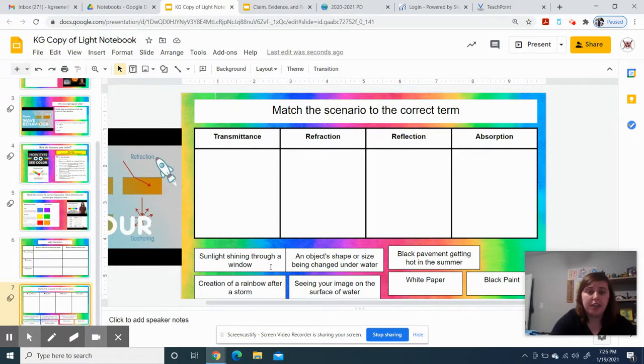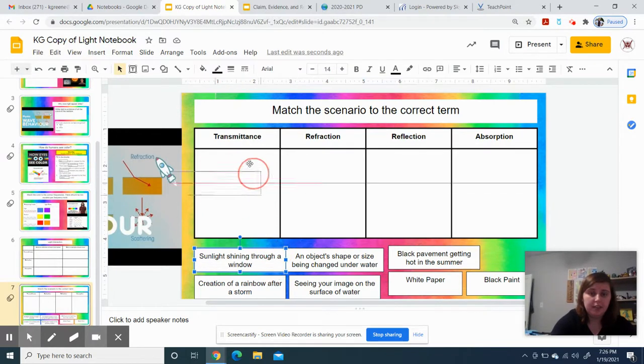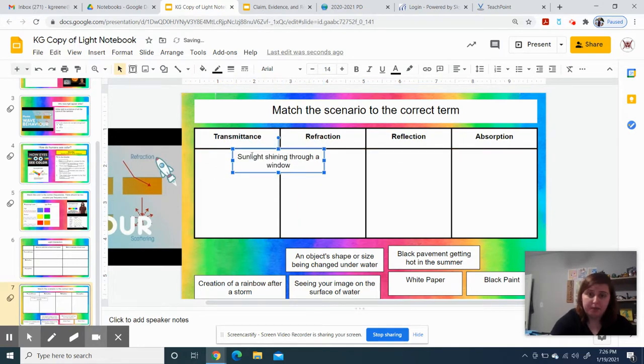So sunlight is shining through a window, transmits, or if you put it a little bit in refraction too, I'm fine with that. But transmittance starts with a T, light shining through. If it ever goes through and out the other side, that's an example of transmittance. But if you also are thinking refraction too, you can put that down there. The glass will probably refract it a bit.